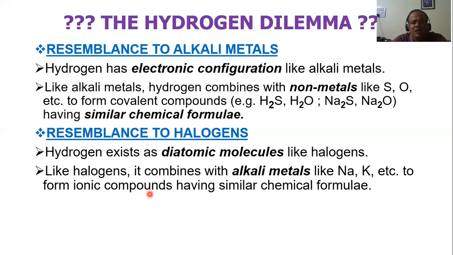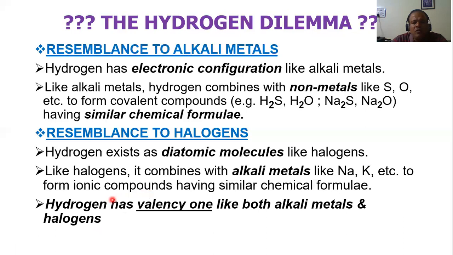Now the last one, hydrogen has got valency 1, just like alkali metals and halogens. Halogens and alkali metals, their valency is 1. So also hydrogen's valency is 1, because it needs one electron to complete the outermost shell and become stable. So this is the whole hydrogen dilemma. This is the whole problem about hydrogen.